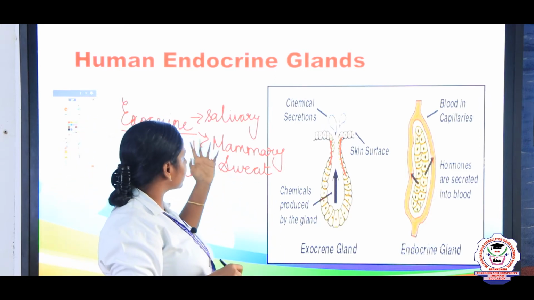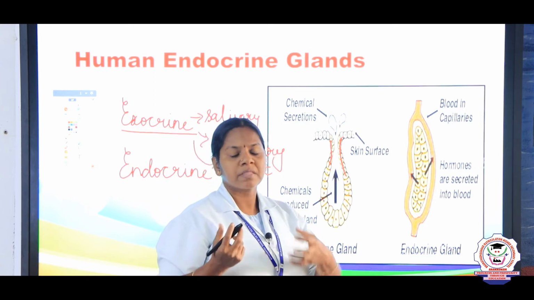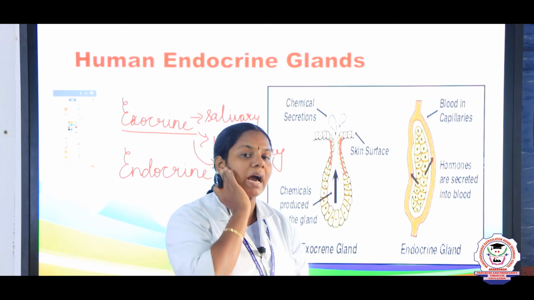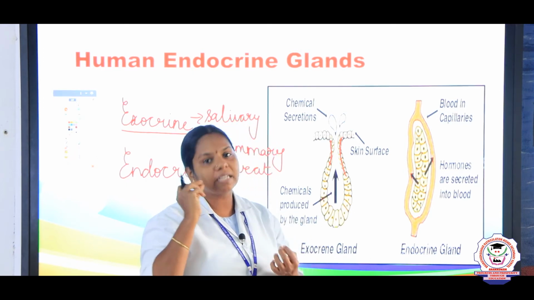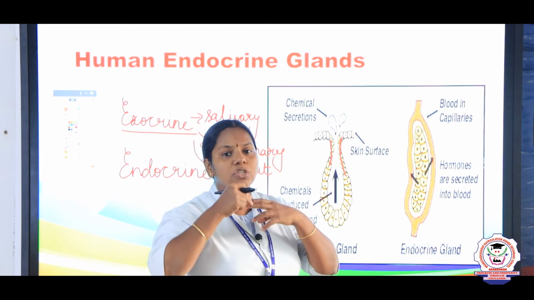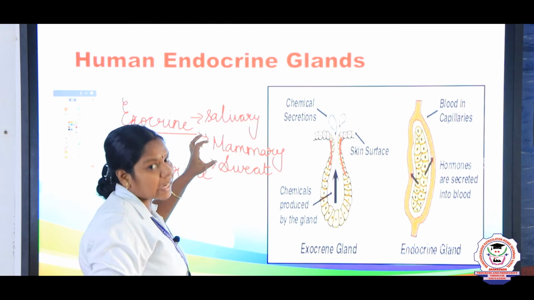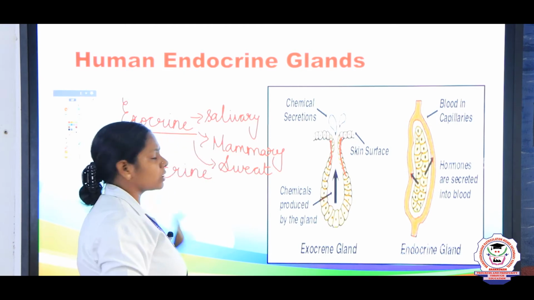For example, you take, children, salivary glands, they produce saliva. The saliva is collected by, for example, near the cheek, we have the parotid gland, right? It opens into a duct and the duct opens into the mouth. So, the secretions are collected by the ducts. So, such type of glands we say as exocrine glands.